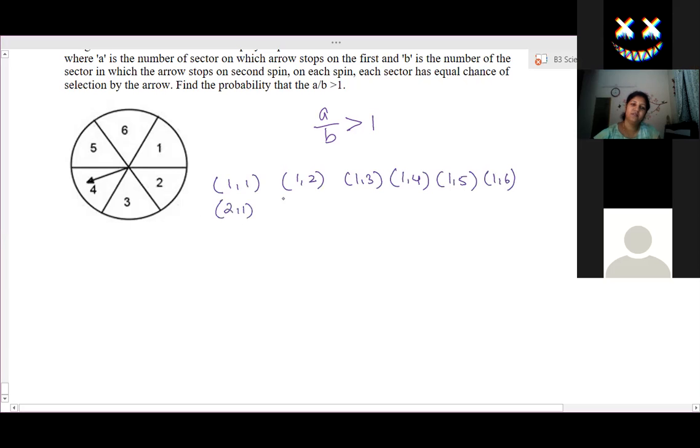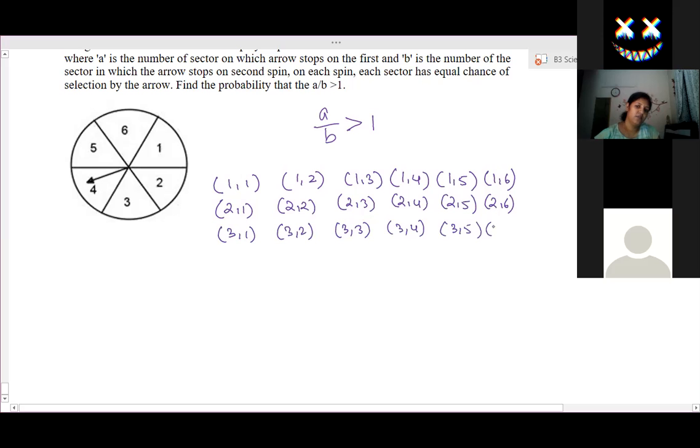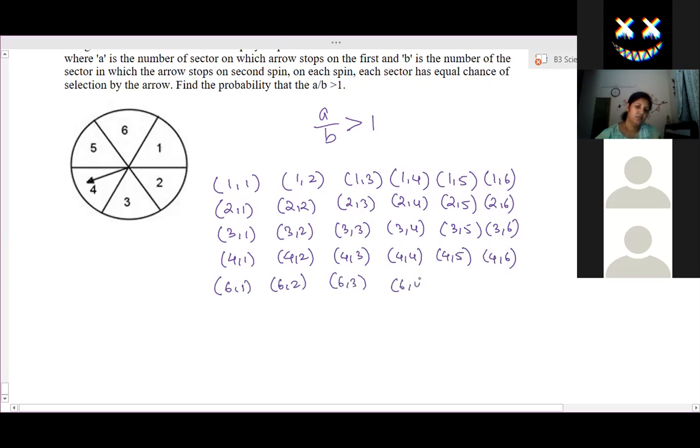Then 2 1, 2 2, 2 3, 2 4, 2 5, 2 6, 3 1, 3 2, 3 3, 3 4, 3 5, 3 6, 4 1, 4 2, 4 3, 4 4, 4 5, 4 6, 6 1, 6 2, 6 3, 6 4, 6 5, 6 6.